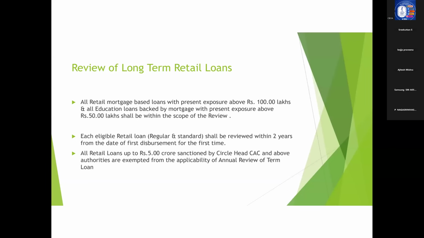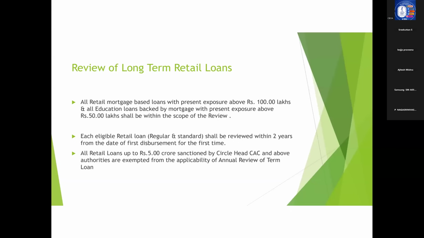So the question that may be asked is, what is the periodicity within which long-term retail loans are subjected to review for the first time? That is 2 years from the date of first disbursement.